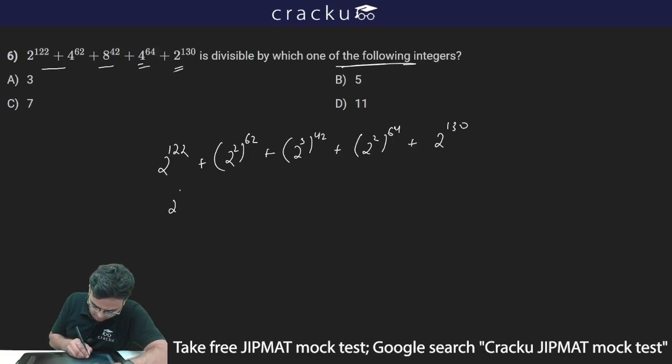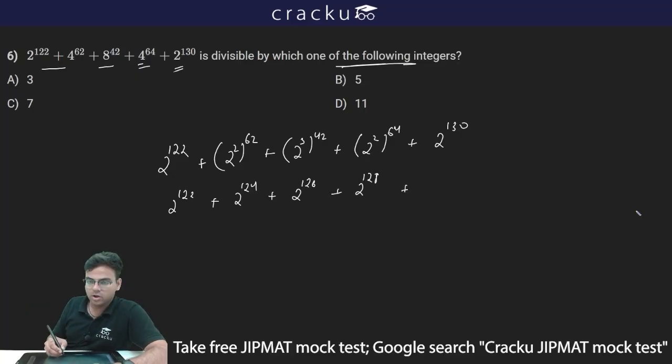Simplifying, 2 into 62 will be 124, so 2 to the power 124, plus 3 into 42 is 126, so 2 to the power 126, plus 2 into 64 is 128, so 2 to the power 128, plus 2 to the power 130.